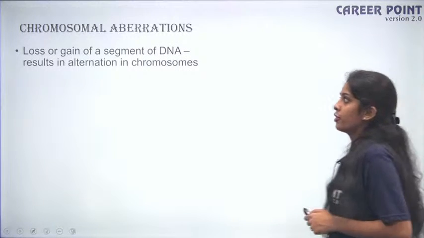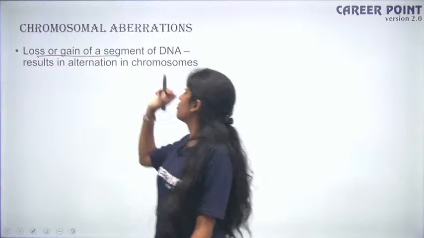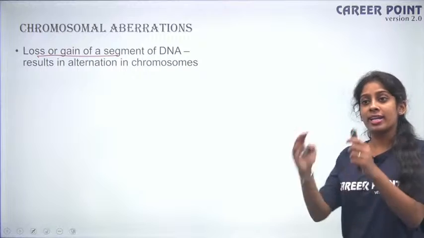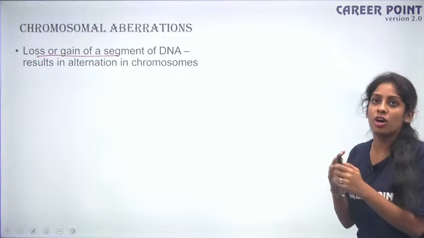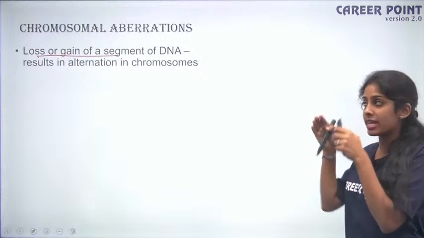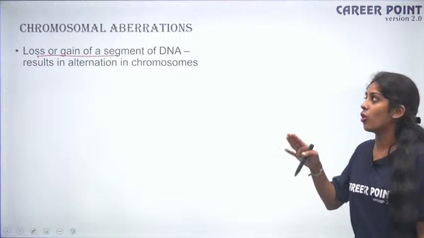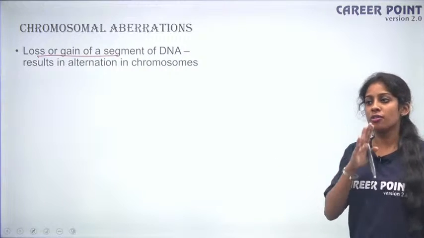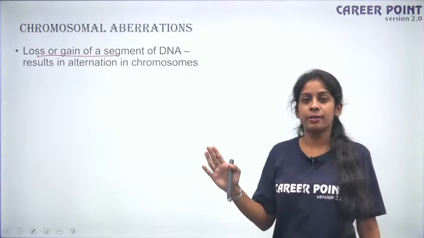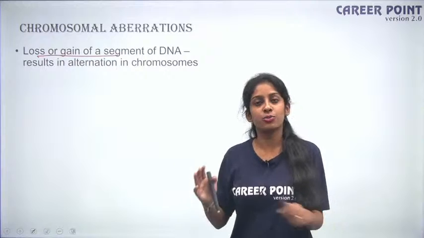So chromosomal aberrations, it is the loss or gain of a segment of DNA. So when an entire segment of DNA is either lost or a new segment of DNA is inserted, that results in the alteration in the chromosome, because all of us know the normal equilibrium, right? So suddenly, so now I tell you tomorrow I have a class.